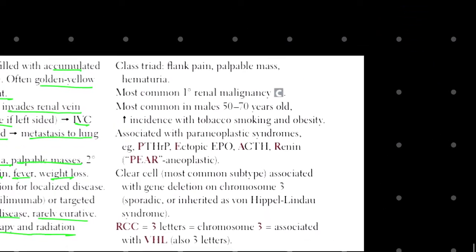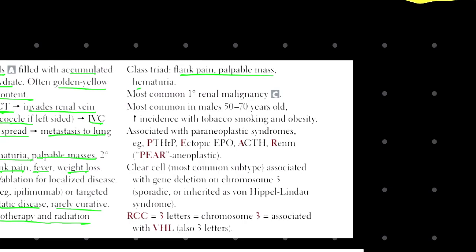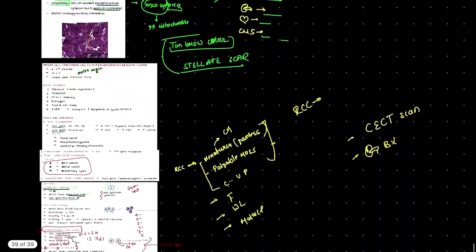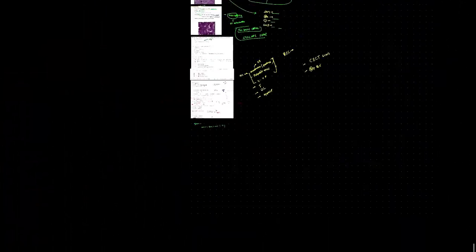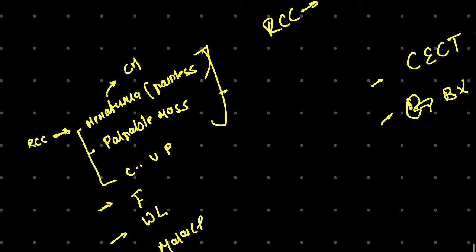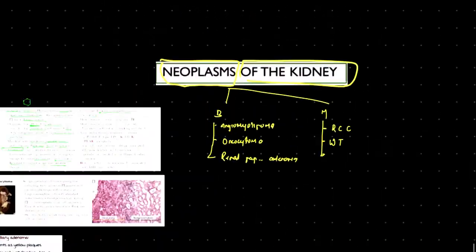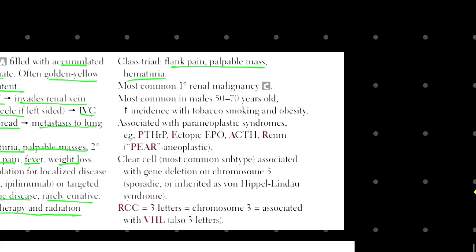Now the clinical triad: flank pain, palpable mass, and hematuria. Hematuria is painless, with a palpable mass and flank pain, costovertebral as we mentioned.